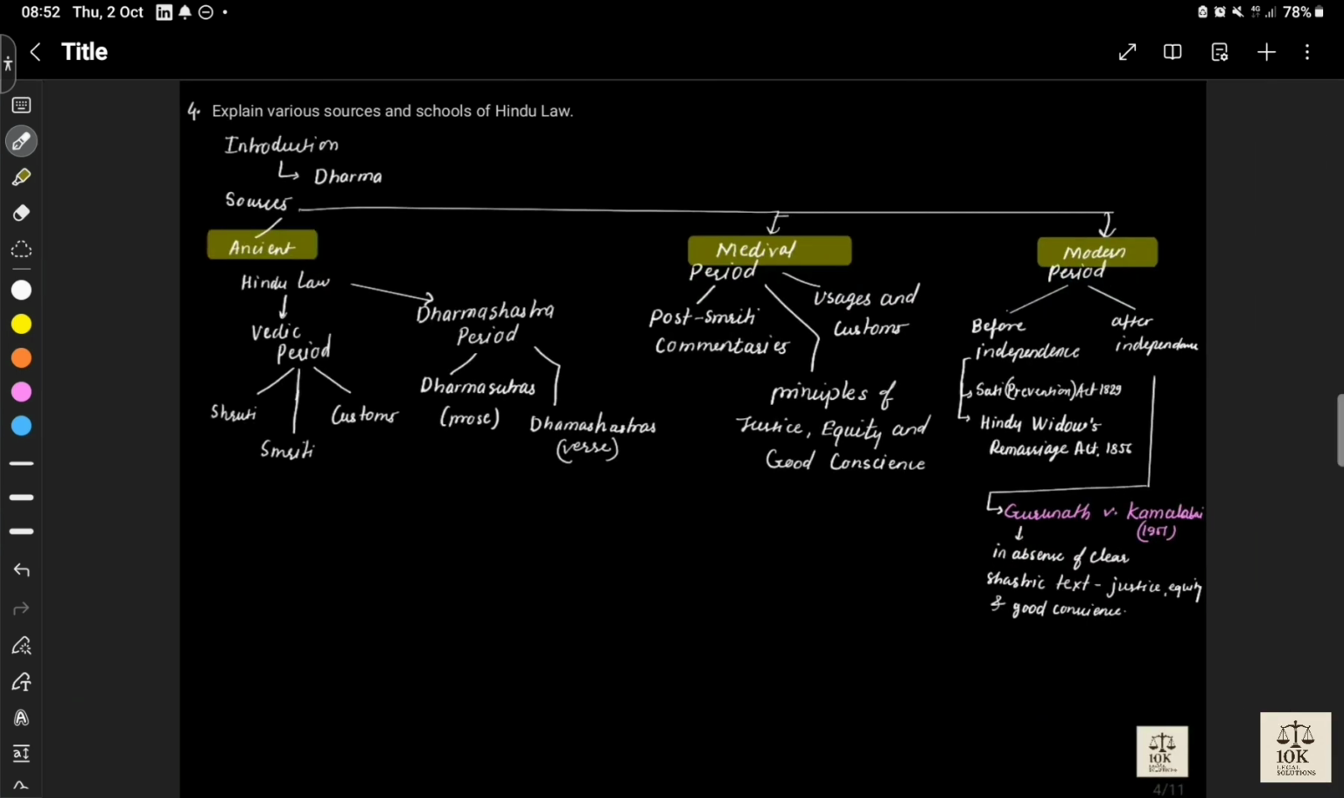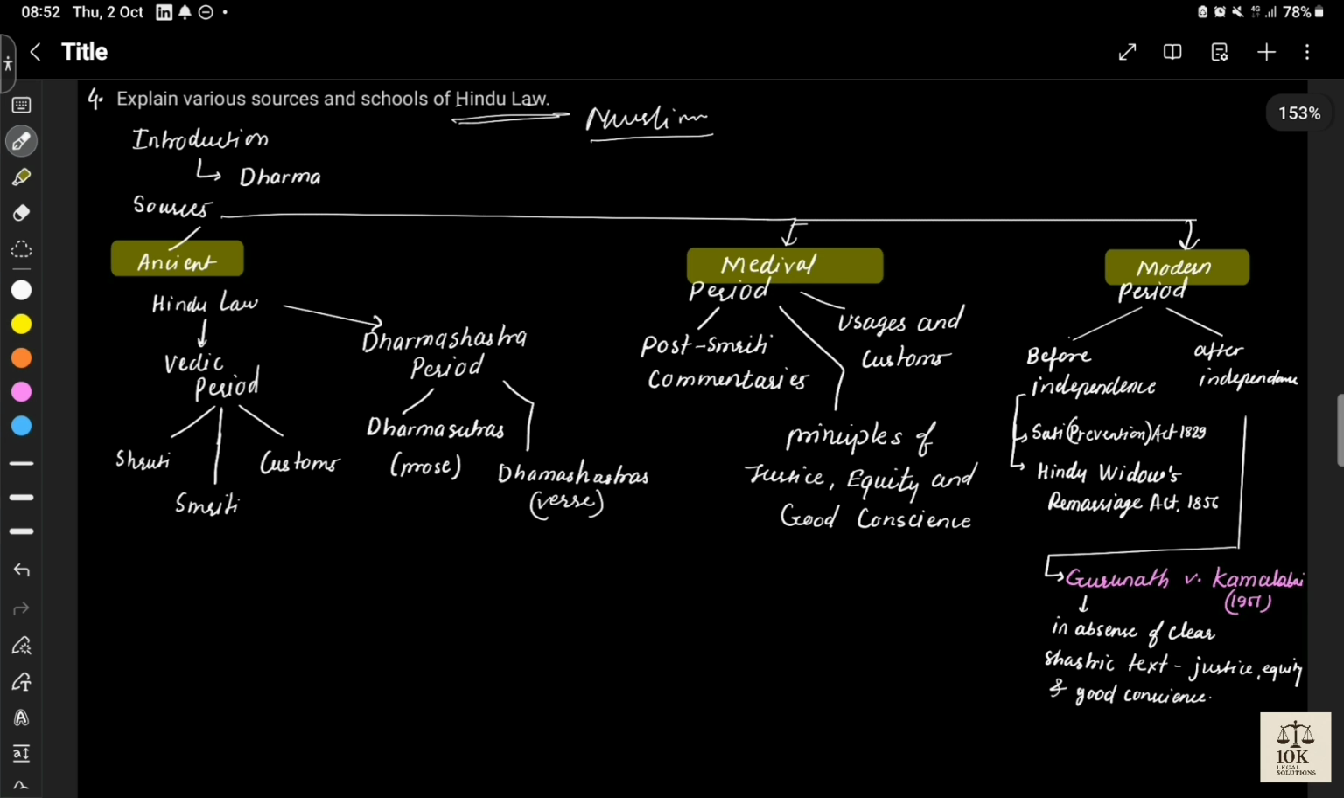Then sources and schools of Hindu law. Now this question may be asked by changing Hindu law to Muslim law, so we'll discuss this question as well in our next video. So in the introduction, you must mention the concept of dharma while writing the answer for sources of Hindu law, because the main base of Hindu law is the concept of dharma.